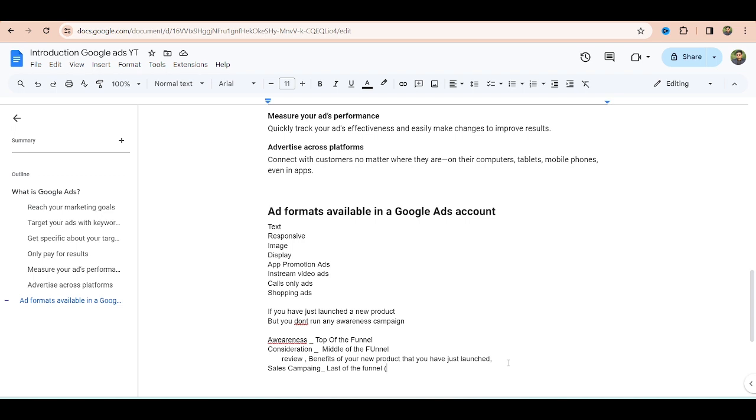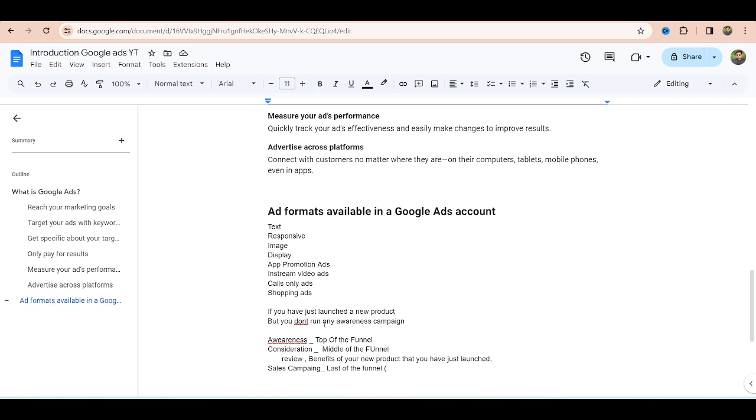Now we want the people we have targeted, the customers who are aware of our product, who have shown consideration, who have shown interest in the reviews of our product, let's say who have engaged with the middle of the funnel campaign. Now we want them to buy our product. That's why we are now running a sales campaign, which is the last of the funnel.